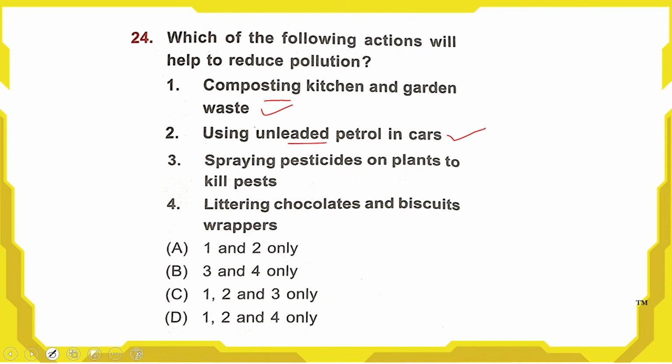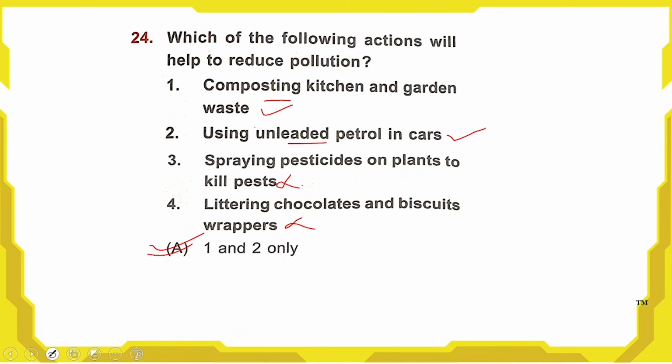Number 3, spraying pesticide on plants to kill pests. No, this actually causes pollution. This causes soil pollution. This does not reduce pollution. The 4th one is littering chocolate and biscuit wrappers. Litter always causes pollution, so this is also not correct. So only 1 and 2 are the statements which can reduce pollution. This option is the right answer here.